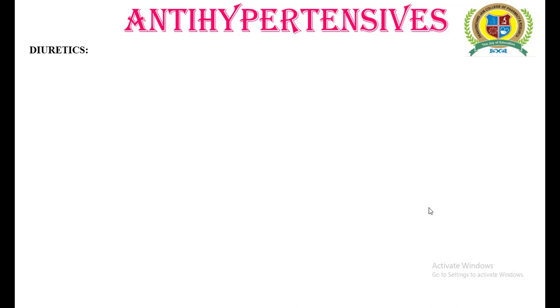Now we should move ahead towards the classification of diuretics. Friends, we have studied in detail the classification of antihypertensives, and now we are going to study in detail the classification of diuretics. Diuretics are generally divided into 7 parts for ease of our discussion. So the very first category of the diuretics is known as the loop diuretics, also called high ceiling diuretics.